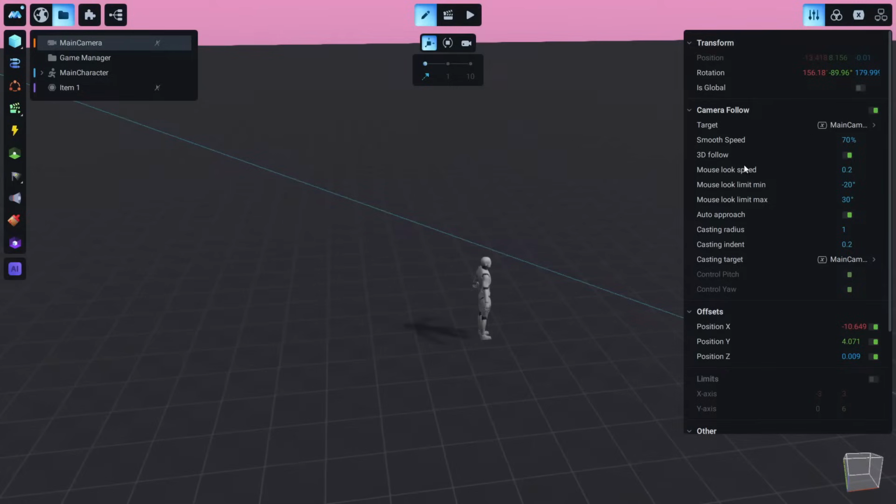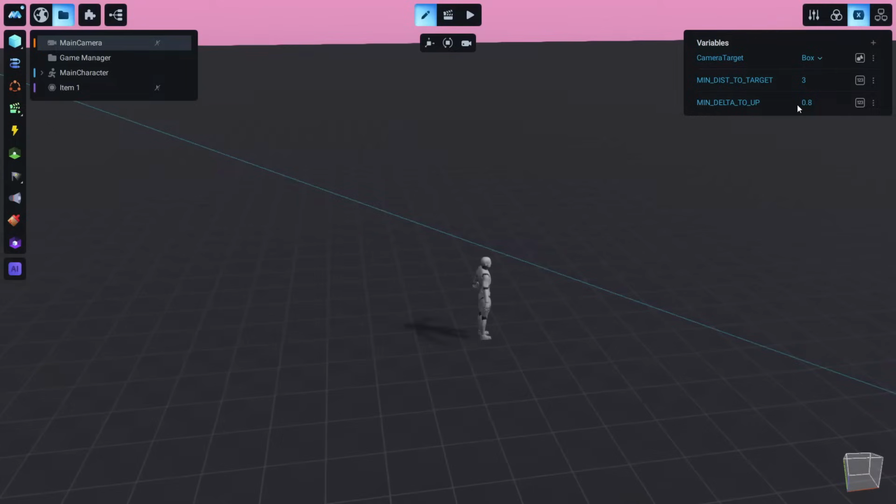So in the previous version, if we wanted the camera to target something else, we had to go into edit mode and manually set the target. But right now, with this option, we can change the target of the camera through animations, which means that while we are inside the game, we can set the camera to target something else. So we can make cutscenes easier, we can set it to follow a different target, or anything you can imagine.